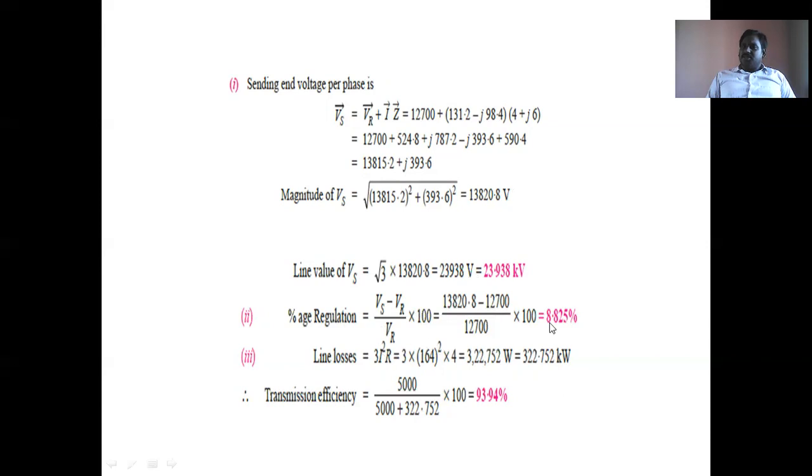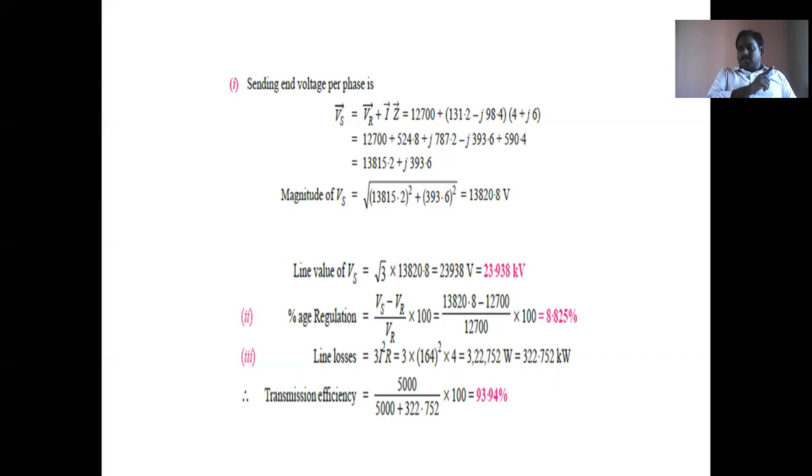Now percentage regulation. In a three-phase system, V phase is equal to VL by root 3, so VL is nothing but root 3 V phase. Here it is a per phase value, but for the three-phase system we require the line value, that's why root 3 into V phase. So percentage voltage regulation is Vs minus VR, where 13,820 is the per phase sending end voltage. Don't confuse it with the line value of Vs. But percentage regulation can be calculated per phase.